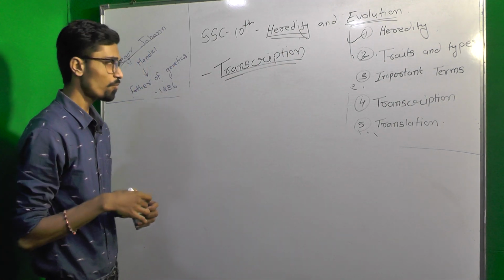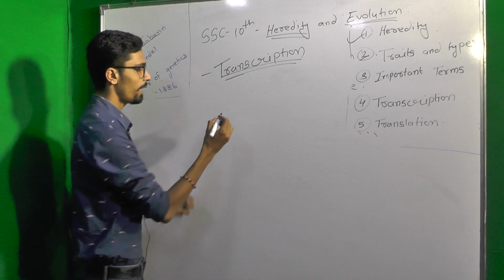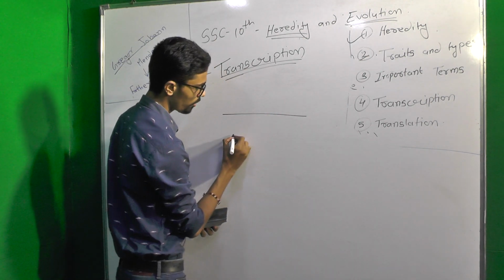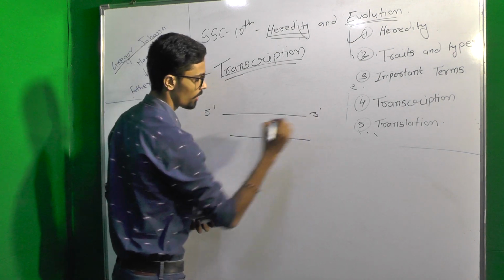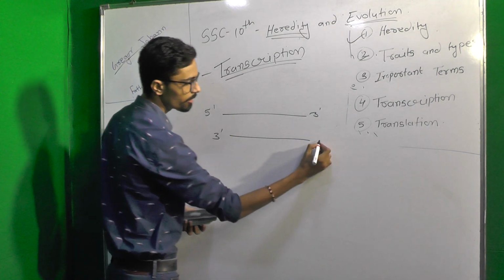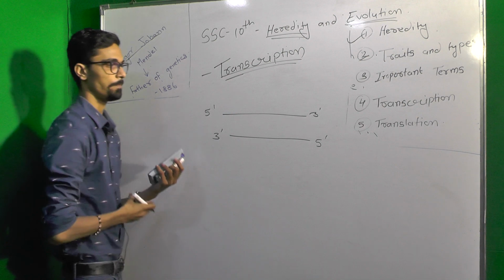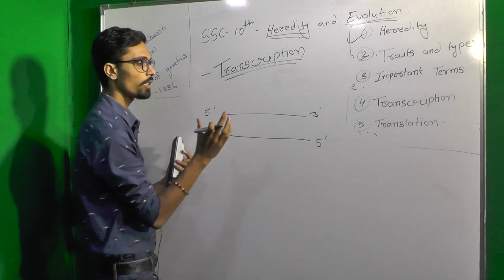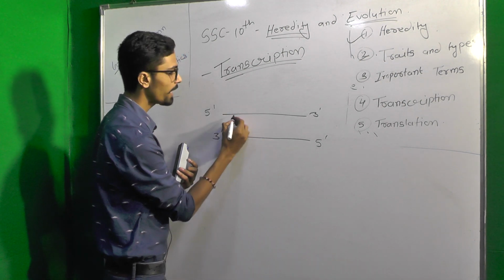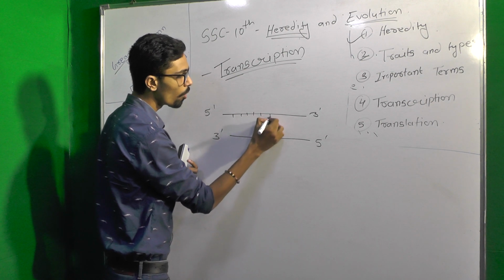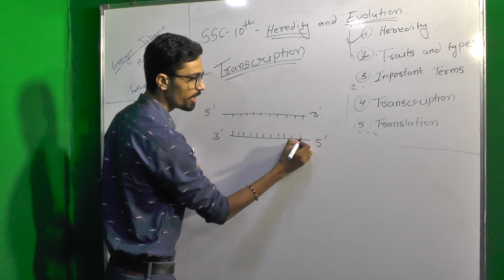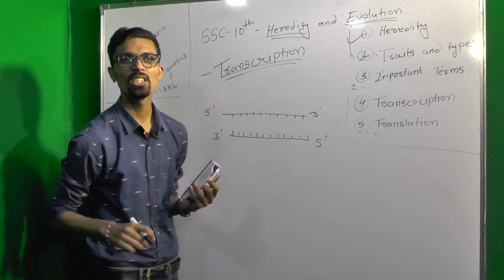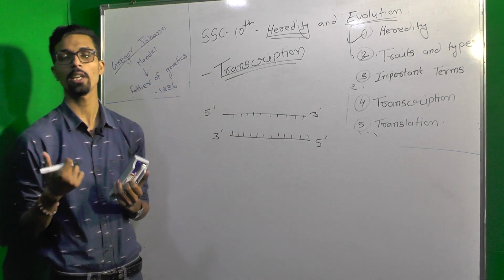Transcription. So we all know that the DNA molecule is double stranded, 5 prime to 3 prime and 3 prime to 5 prime. This DNA molecule has nucleotides A, T, G, C: adenine, guanine, cytosine and thymine.